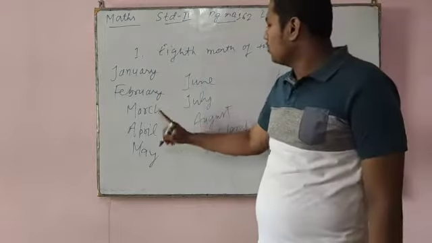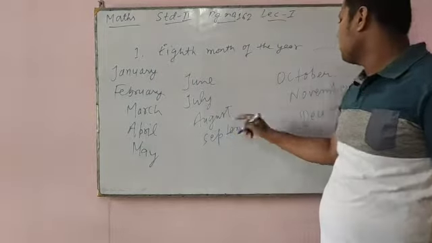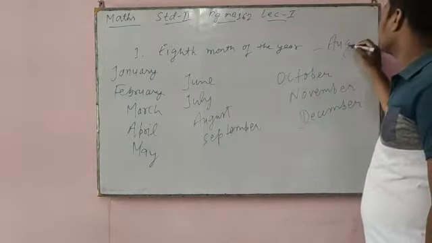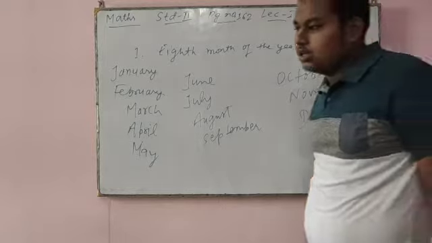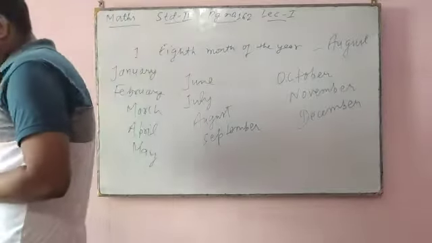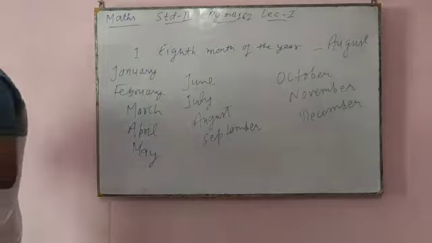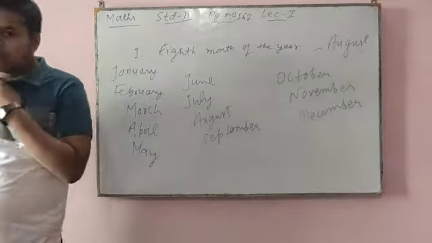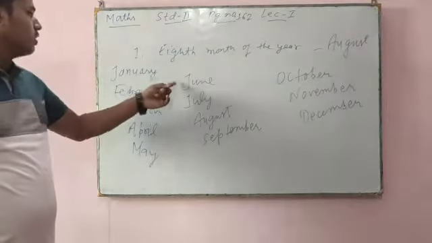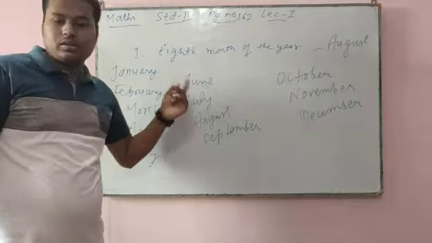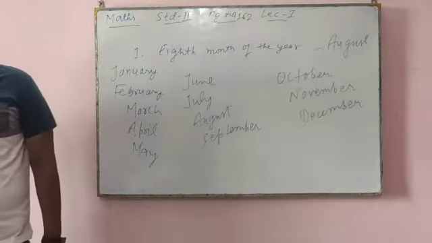The first question is which is the 8th month of the year? So 1, 2, 3, 4, 5, 6, 7, 8. Right here, you can find the answer. Now, which months come after June? After June, July. So the answer to question number 3 is July.